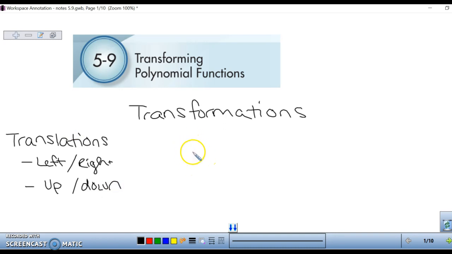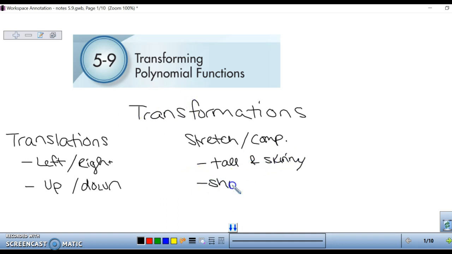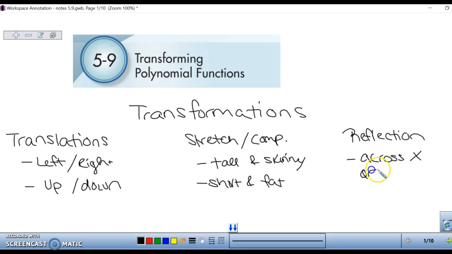There's also stretch or compression, and that will make your graph tall and skinny, or short and fat. And the other kind of transformation is a reflection. So that's where your graph can be mirrored across the x or y axis.